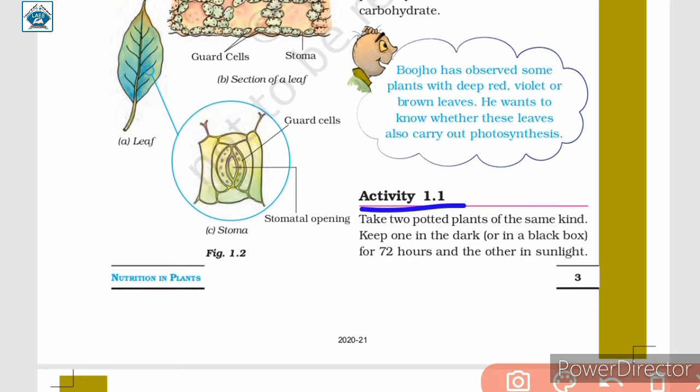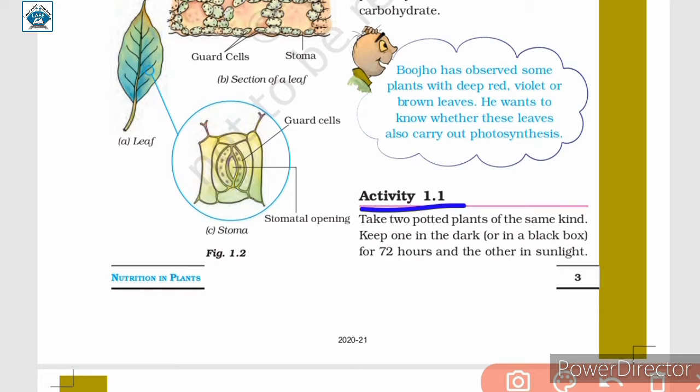You can observe that when drops of iodine solution are put on a leaf of a plant kept in the sunlight, they turn blue or black. This indicates the presence of starch in them. When drops of iodine solution are put on a leaf of a plant kept in the dark, it does not turn blue or black.